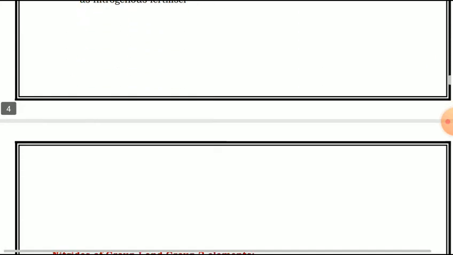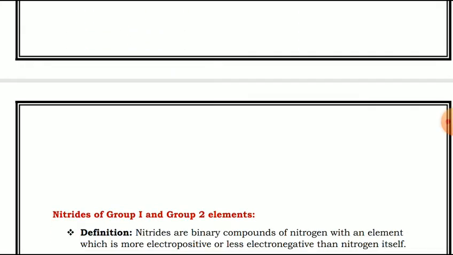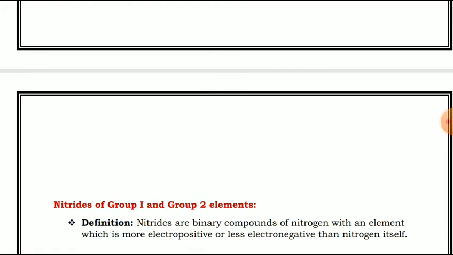Now the second part will be the nitrides. First we will see the definition. Nitrides are binary compounds of nitrogen with an element which is more electropositive or less electronegative than nitrogen itself. This is the definition of the nitrides.